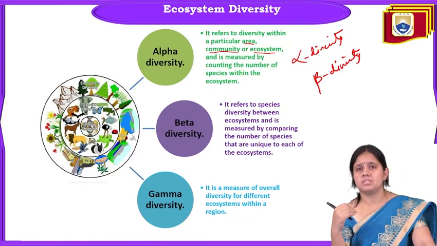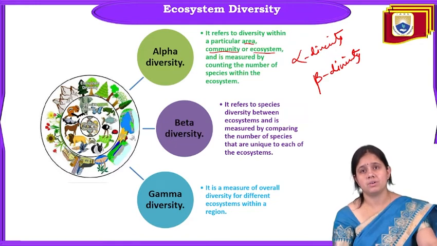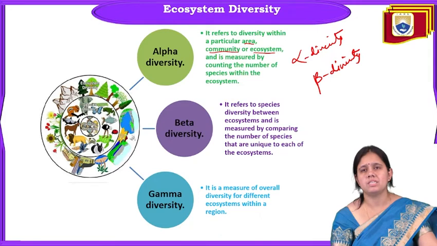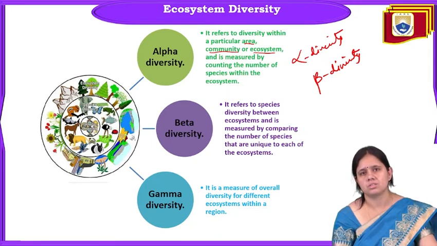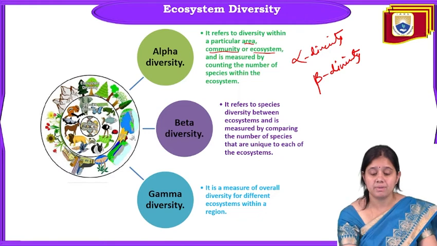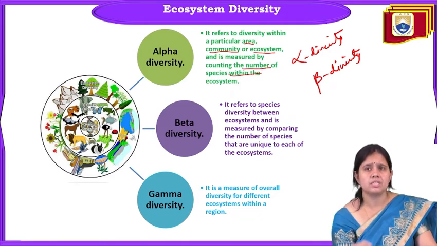So we study ecosystem diversity on three levels: alpha diversity, beta diversity, and gamma diversity. Ecosystem diversity is diversity on the basis of ecosystem. You can see in the picture: alpha diversity is within a particular area, community, or ecosystem, measured by counting the number of species within the ecosystem.